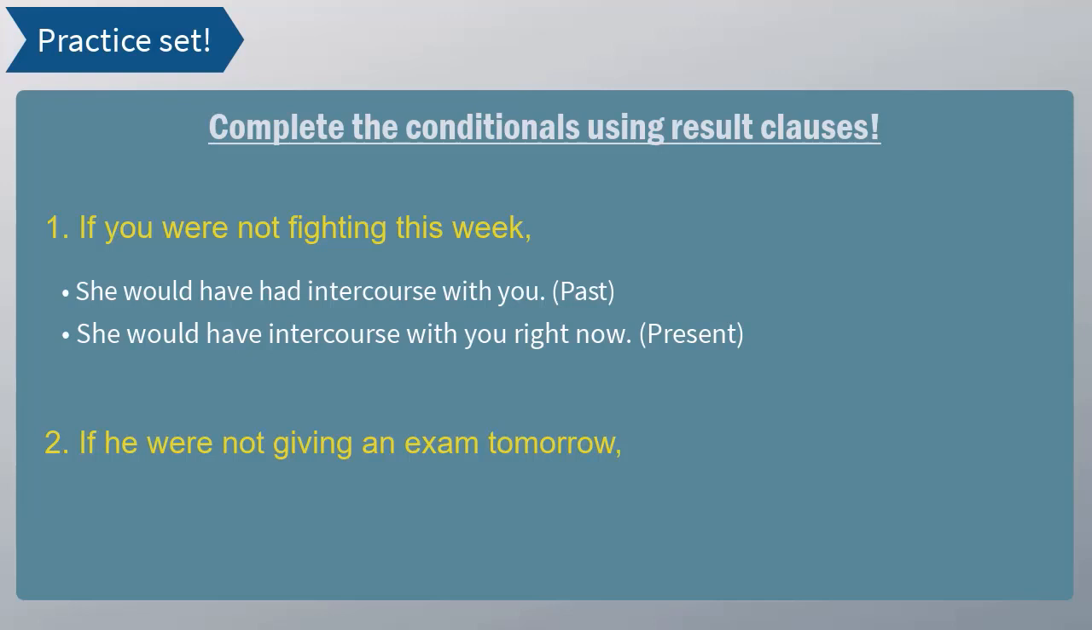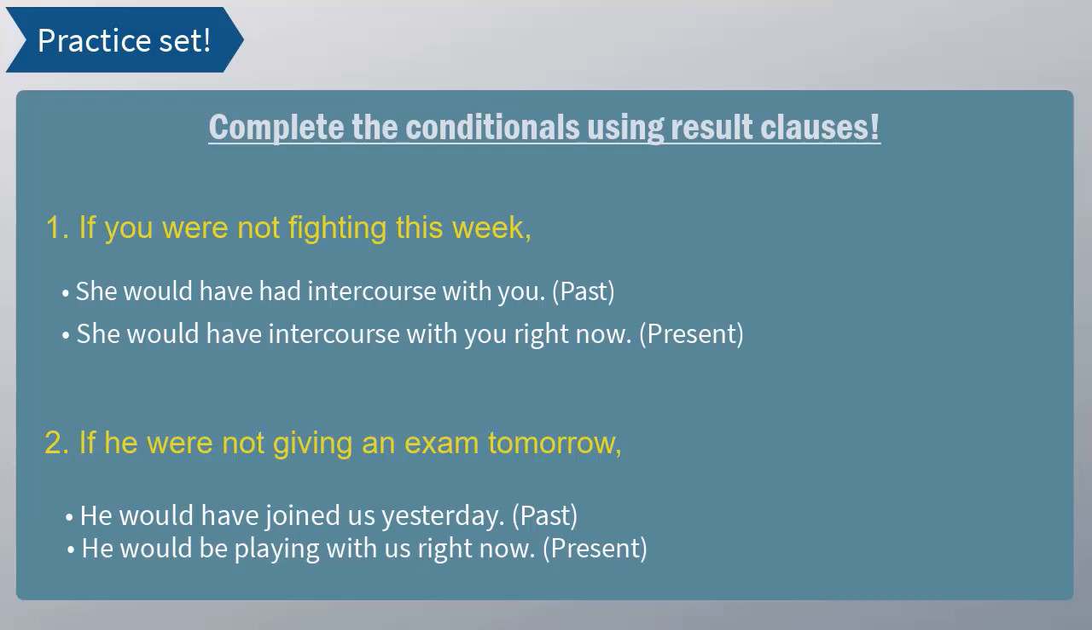Next example, if he weren't giving an exam tomorrow, which he is going to give an exam tomorrow. Something in the future is happening, which is he will give an exam tomorrow. What would happen? Past, he would have joined us yesterday. Something in the past would have happened. That didn't happen. He did not join us because he is giving an exam tomorrow. What's in the present? He would be playing with us right now. If he weren't giving an exam tomorrow, if this was not happening in the future, something would be happening right now in the present. What is that? He would be playing with us right now.